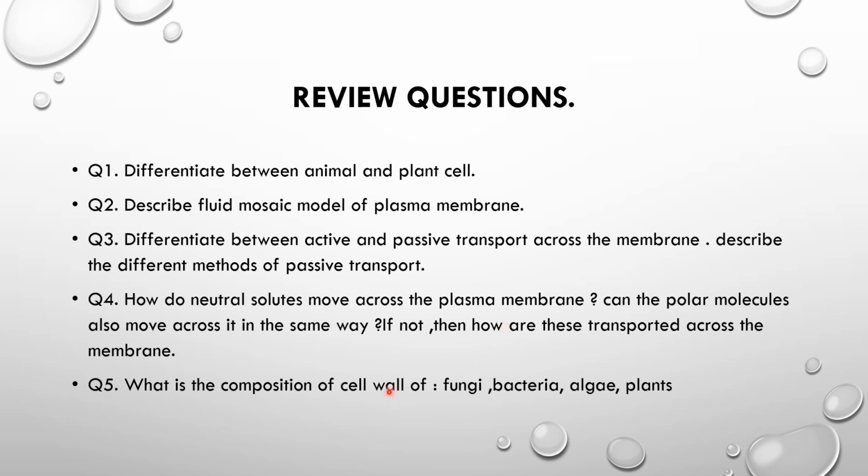So what is the composition of cell wall of fungi? That is chitin. Bacteria, that is a prokaryote, that is peptidoglycan. Algae, that is cellulose, hemicellulose, and the plant, that is cellulose, hemicellulose, along with the pectin of calcium and magnesium. So these are some review questions. I tried to give the answers of all of them in your PPTs, but you also go through the NCERT and try to find the answer in your book.